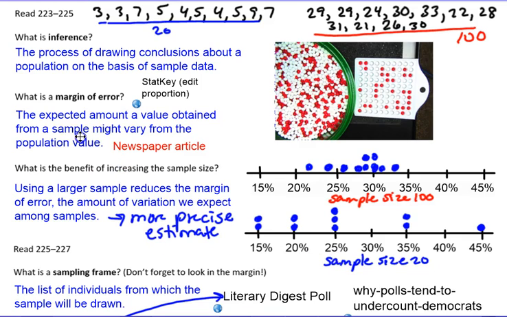So here's what I defined it to be. The expected amount a value obtained from a sample might vary from the population value. So it's expected. It's not the unusually high or unusually low, but in general, what we expect.